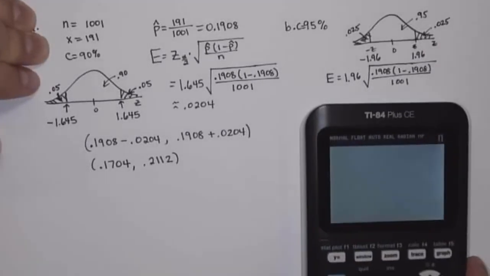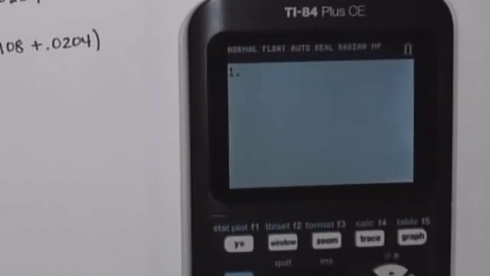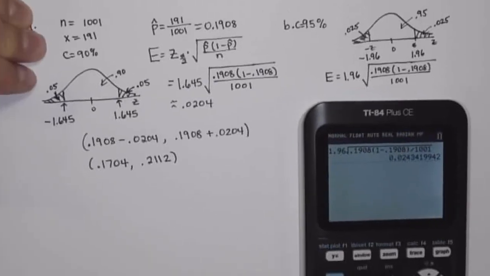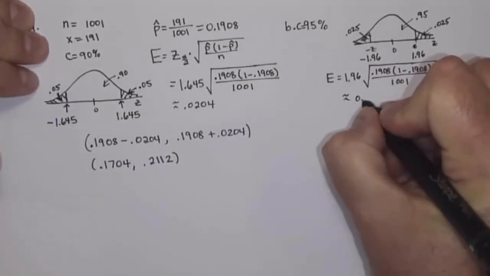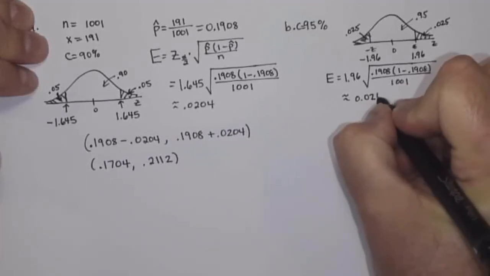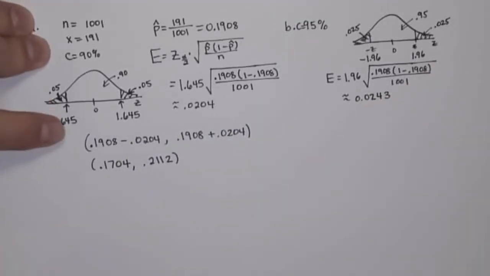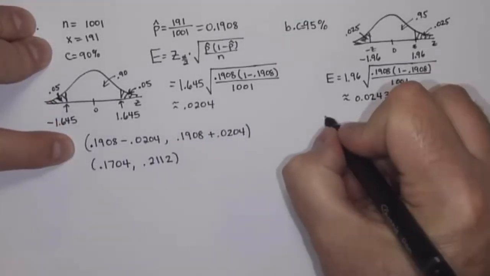If I bring my calculator in, 1.96 times the square root of 0.1908 times 1 minus 0.1908 divided by 1001, that is 0.0243. So this is approximately 0.0243.